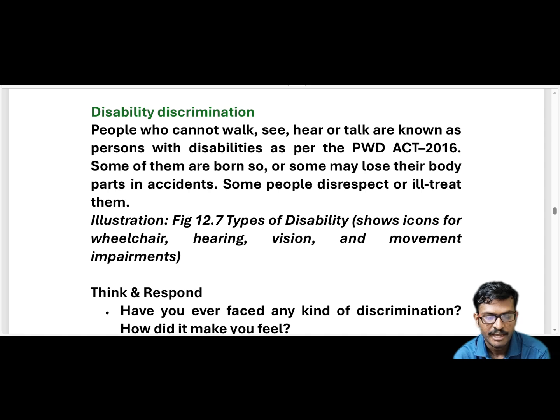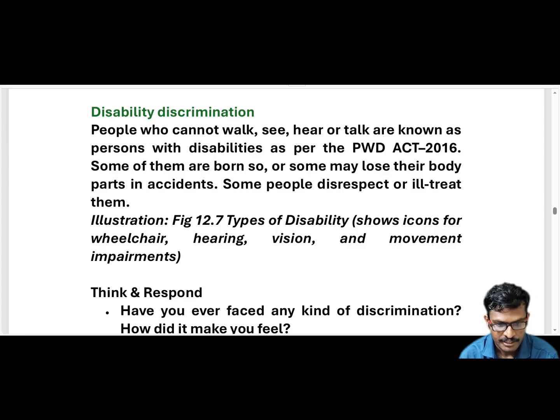It's called impairment. These types of disability are shown in the form of wheelchair, hearing, vision and movement impairments. You will be able to see this in figure 12.7.